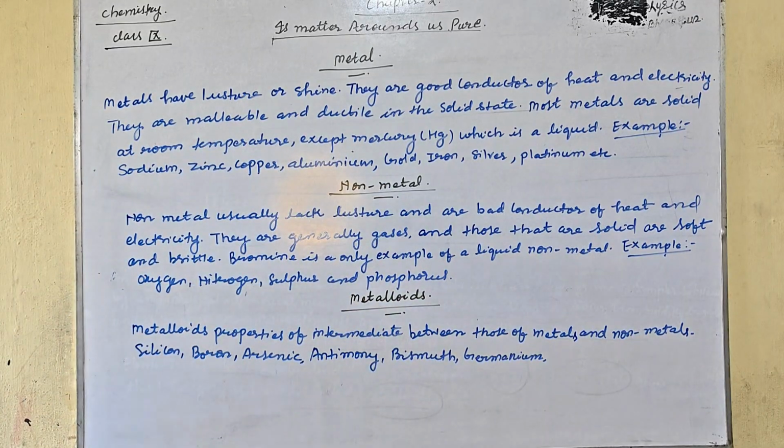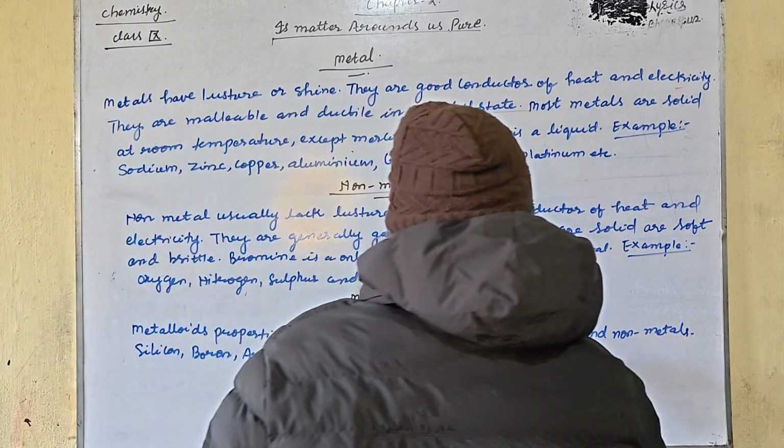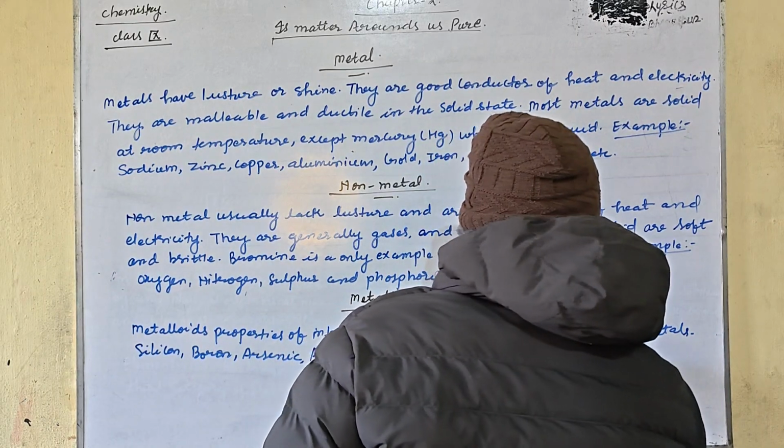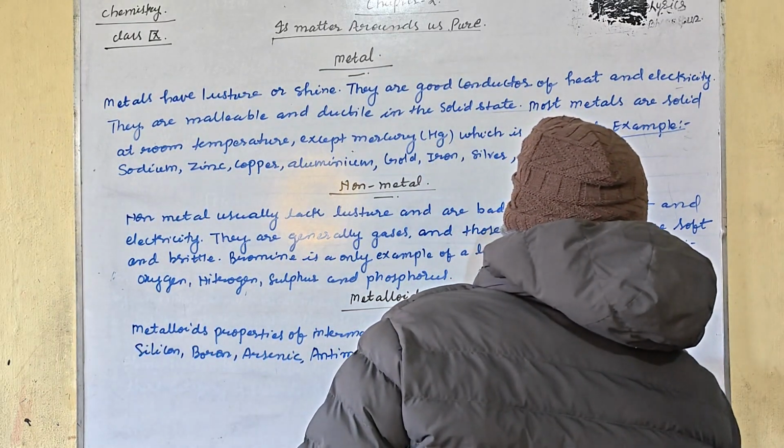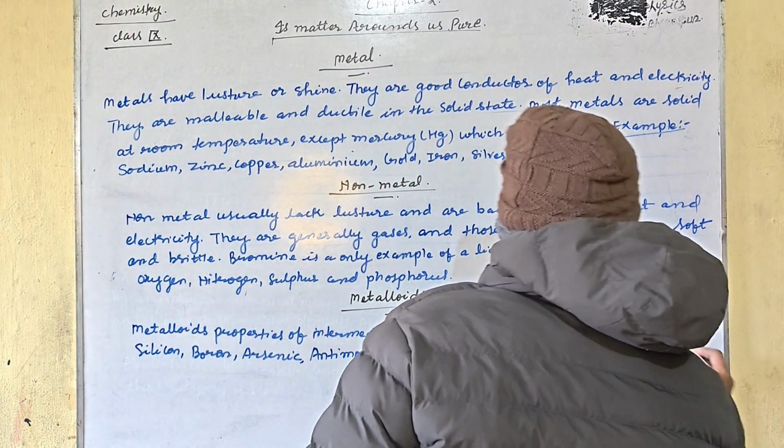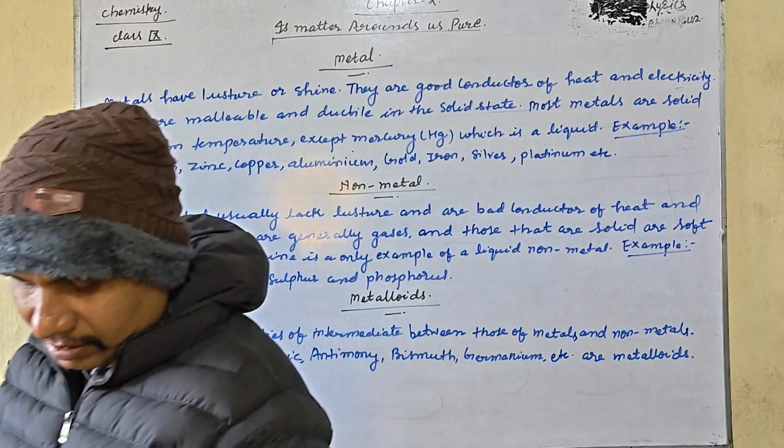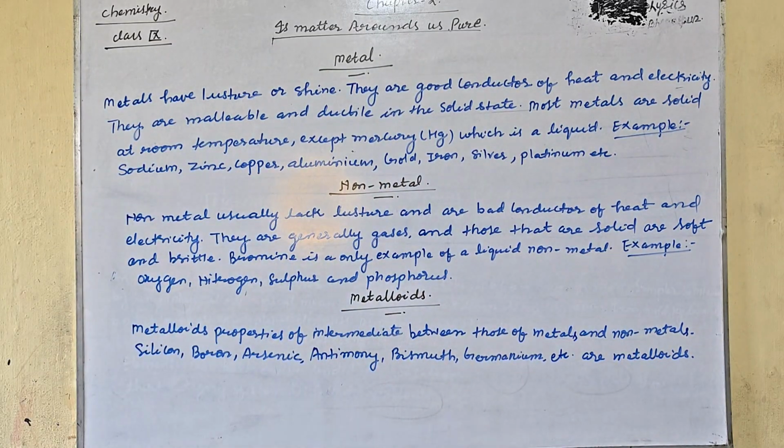These are the metalloids. Germanium, etc. are metalloids. So my dear student, it is quite clear.